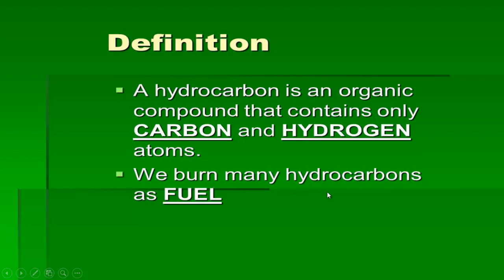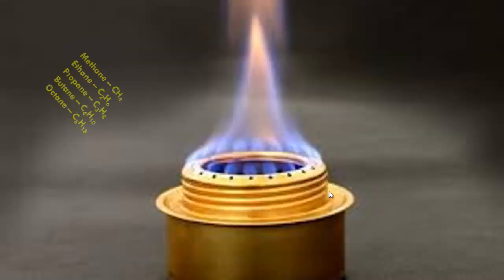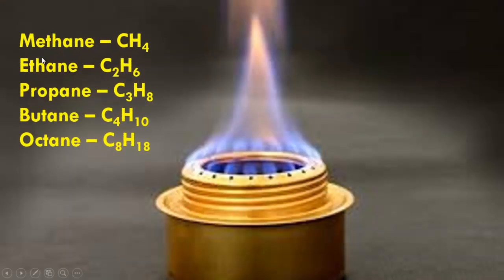We burn many hydrocarbons as fuel. For example, follow here: methane, ethane, propane, butane, octane. All are hydrocarbons. Follow here, these compounds are just composed of carbon and hydrogen, but their configuration is changed. That means the number of constituent atoms is changed, but all are compounds of carbon and hydrogen.